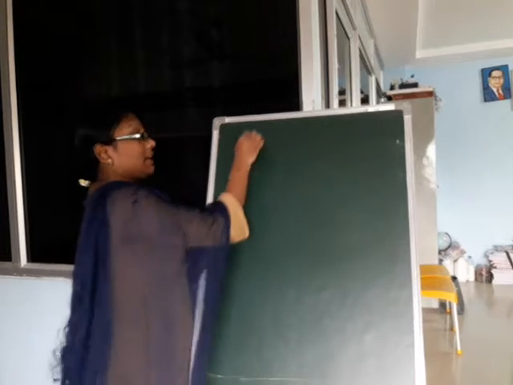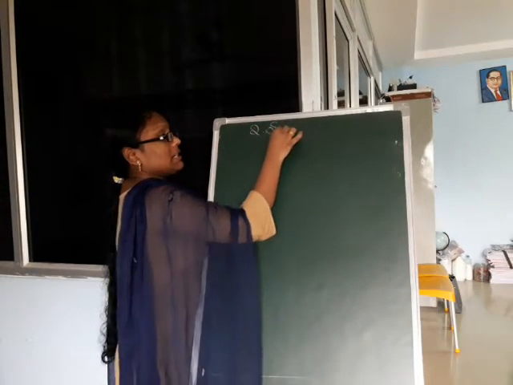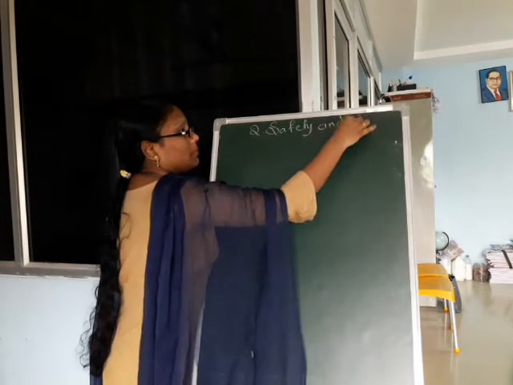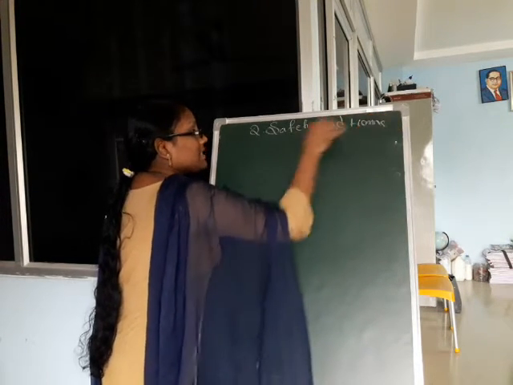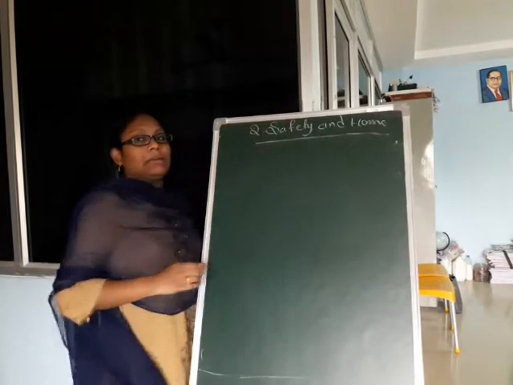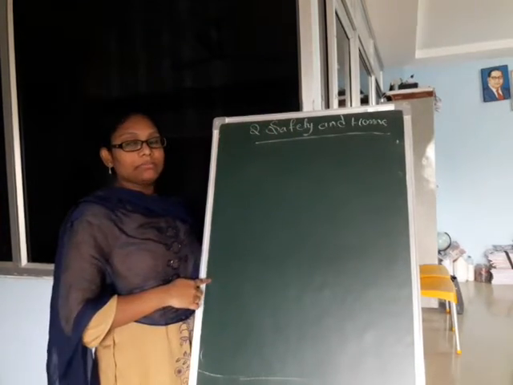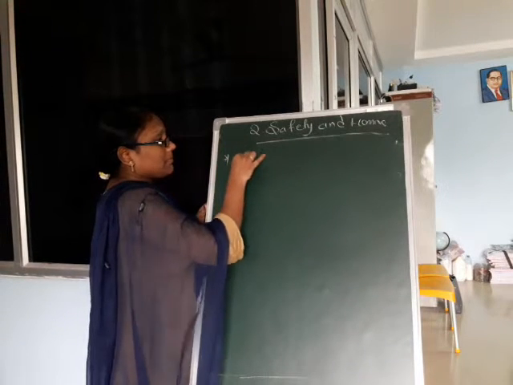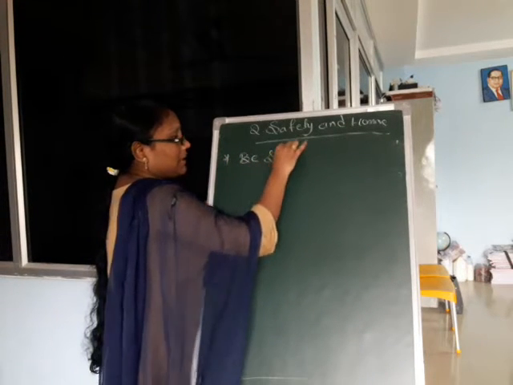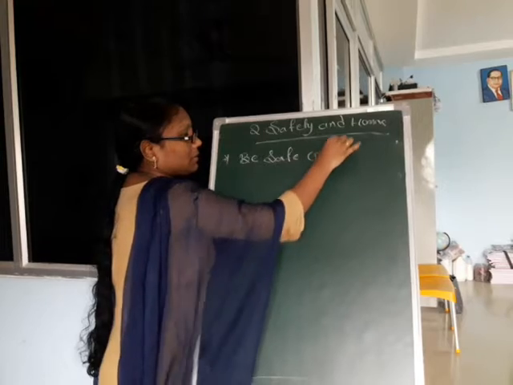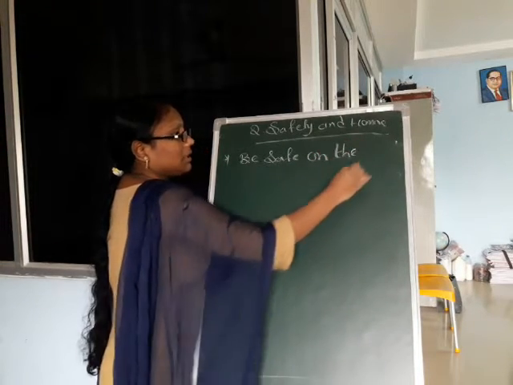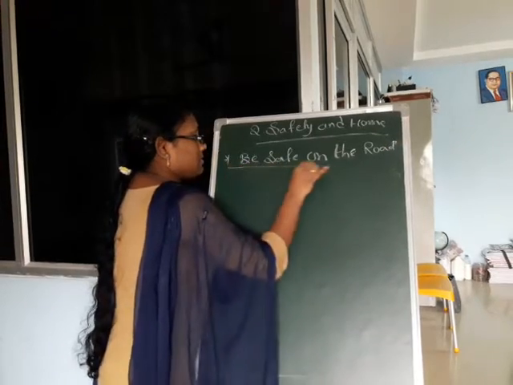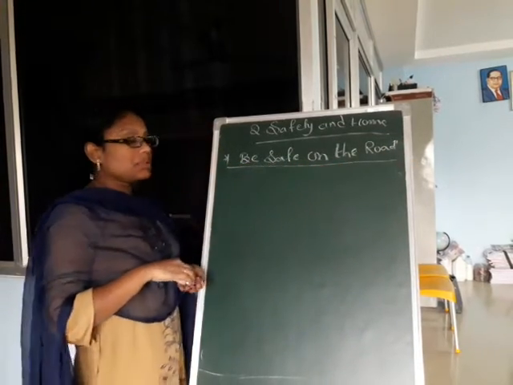Second lesson, safety and home. In this lesson, we already discussed being safe in the classroom and being safe on the playground. Today we are going to learn to be safe on the road. Safety rules on the road.